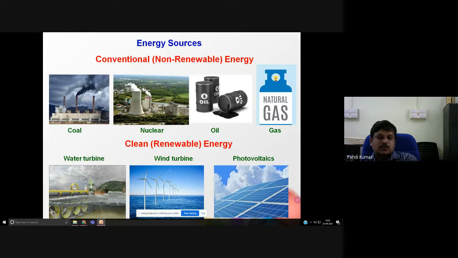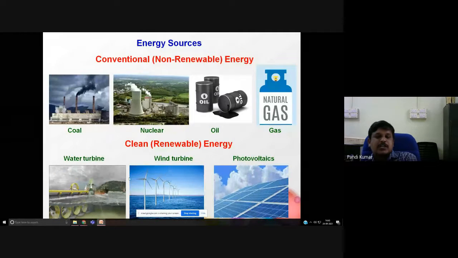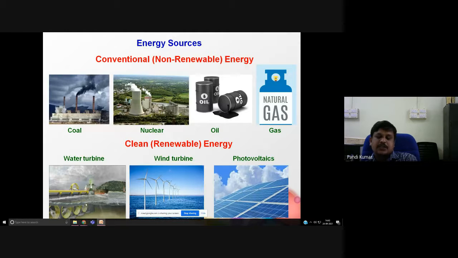If you have wind where the wind flow is good, there you can install a wind turbine. If you travel near Pollachi, Udumalpet, or Nagercoil, Kanyakumari, Thoothukudi, in these areas you can see a lot of windmills. Why? Because the wind flow is good. So there they are able to produce electricity in a greener way by using the renewable source. Likewise, the water turbine also produces energy through renewable sources.